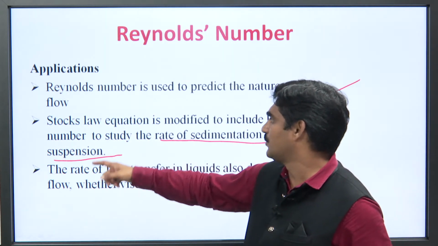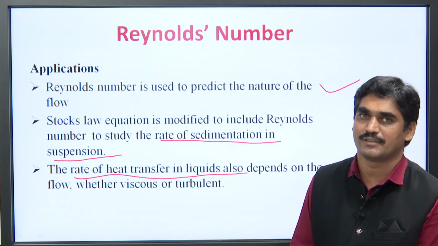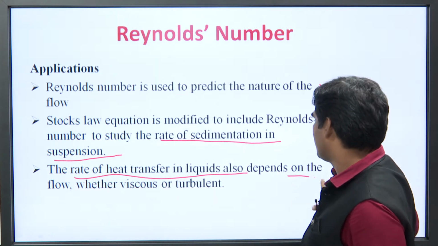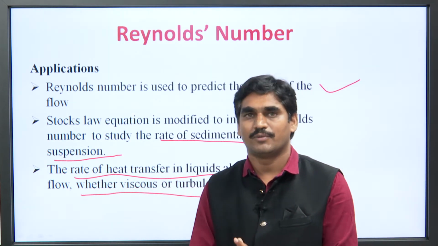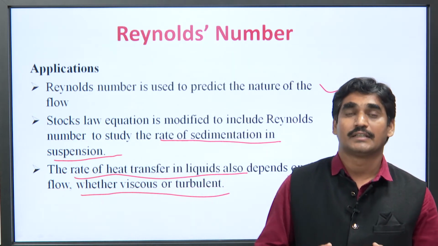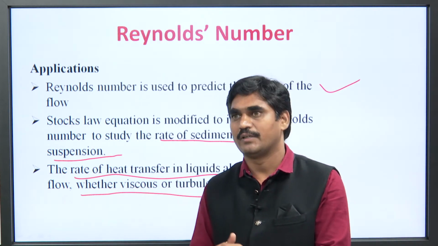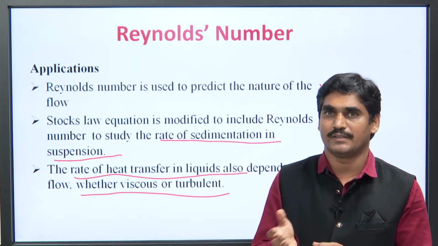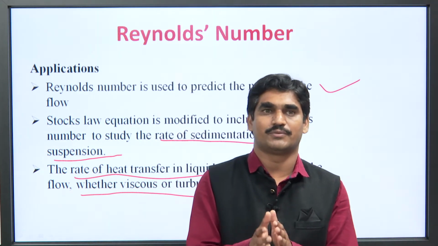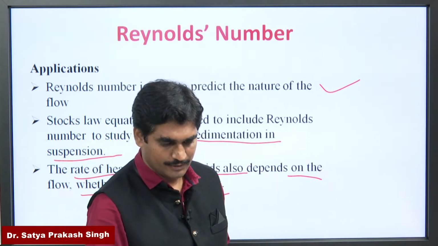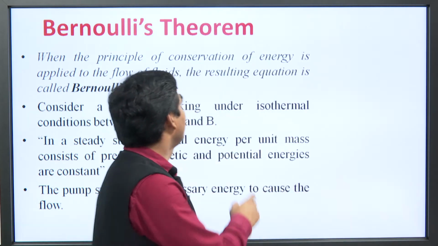It is also used for the rate of heat transfer in liquids, for measurement of rate of heat transfer in liquids. It also depends on the flow, whether viscous or turbulent. So, with the help of Reynolds number, we can also determine the nature of flow, that is whether it is viscous, whether it is turbulent, and at what velocity it is moving, that is below 2000, above 4000, or in between 2000 and 4000, that is critical velocity. Next part of this lecture comes Bernoulli's theorem.